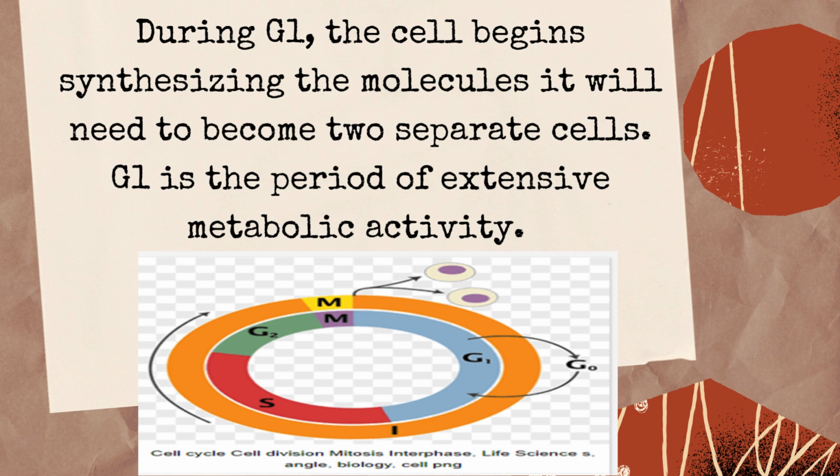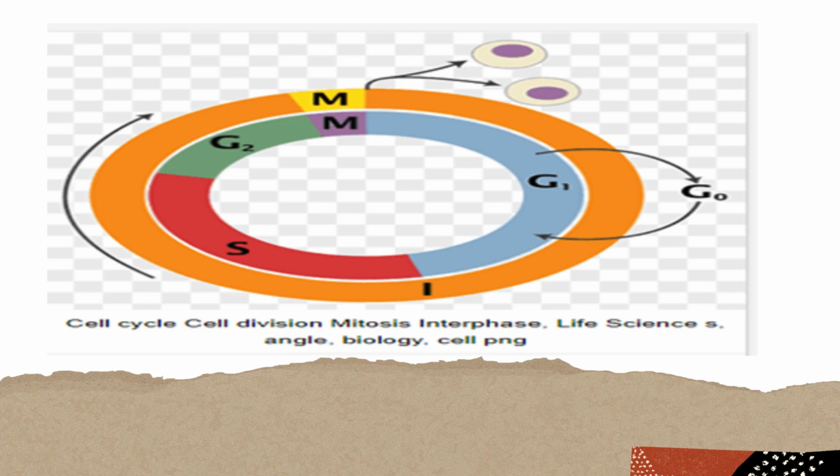Here we can see different phases like G1 phase, G0 phase, S phase, G2 phase, and also the M phase. We have already discussed G1 phase. From G1 phase, a cell sometimes does not enter S phase, rather it enters G0 phase and stays here. So we will discuss what G0 phase is and why cells stay in G0 phase.